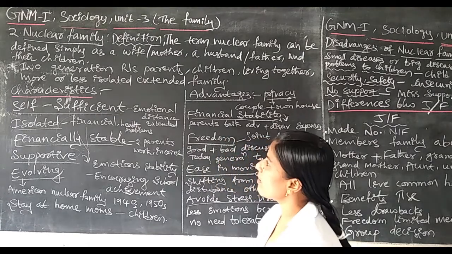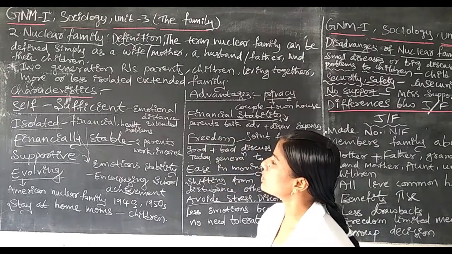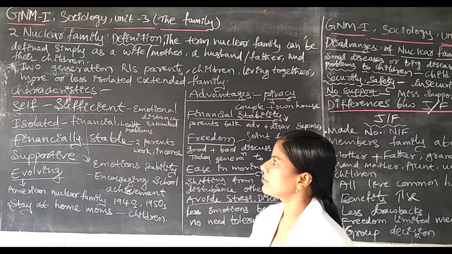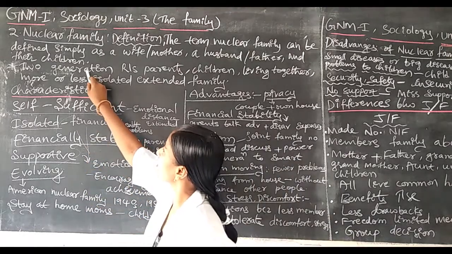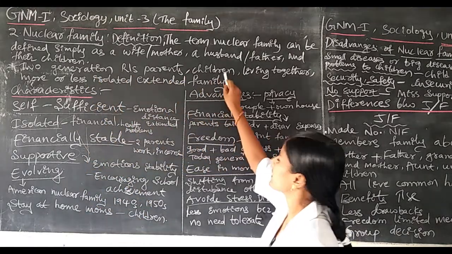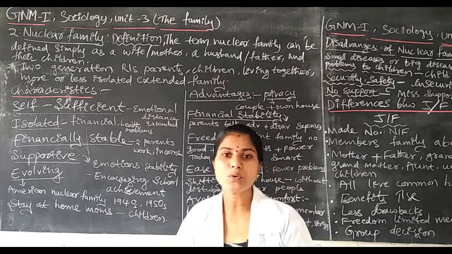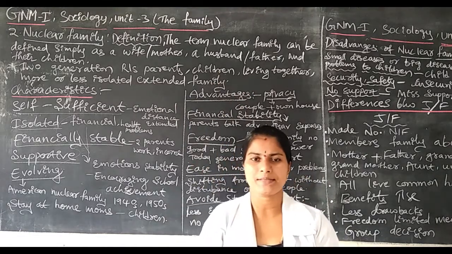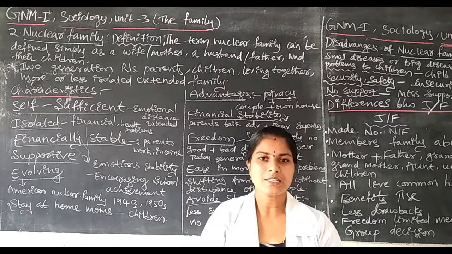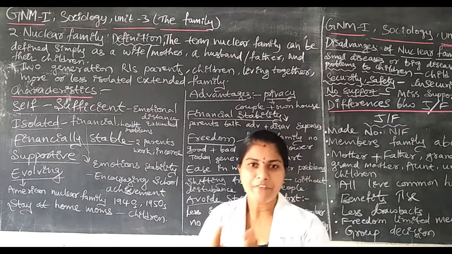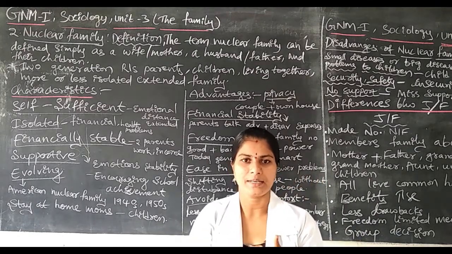Next one is the two generations relationship. In this, the two generations are parents and children. Here there are only two generations. The first generation is the parents, meaning an eligible male and female marry each other.